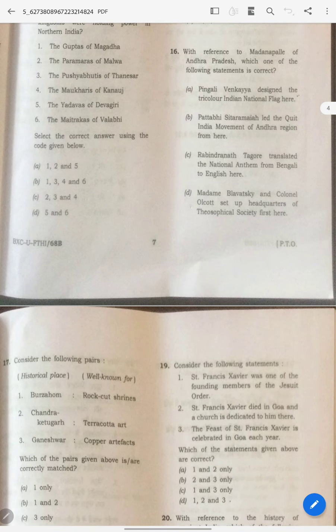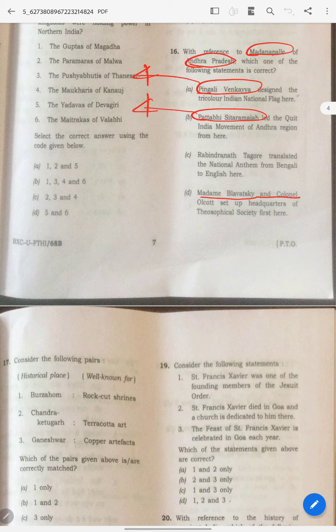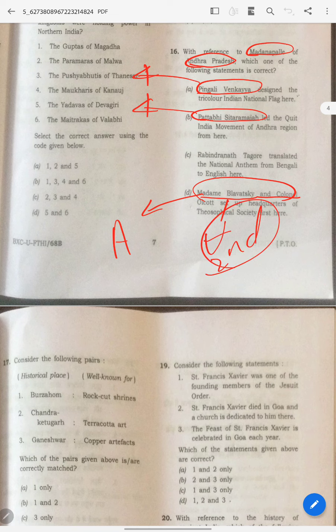And coming to the 16th question. This is the most tricky question. Madanapalle is in Andhra Pradesh. Okay. Pingali Venkayya, South Indian Andhra. Pattabhi Sitaramayya, South Indian Andhra. Okay. We know that this thing they have started in Adyar. Okay, this is the basic thing. This is the second chapter of the Spectrum.